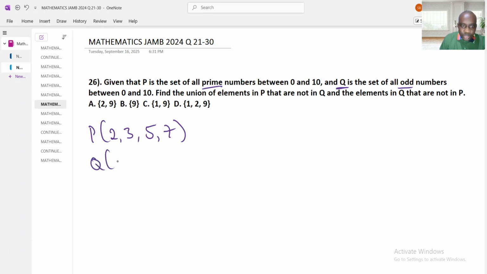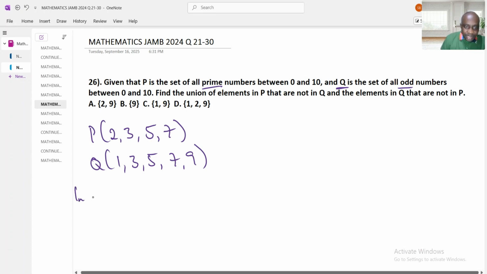Q starts from 1, 3, 5, 7, 9. Because the question says within 0 and 10, we cannot proceed. You have to stop there. This is P and Q. And the question is saying to find the union of elements in P that are not in Q, and elements in Q not in P.